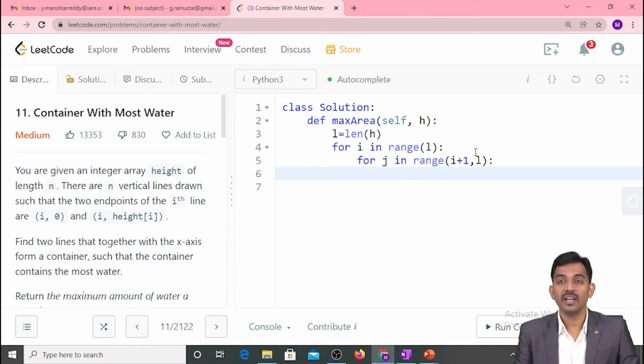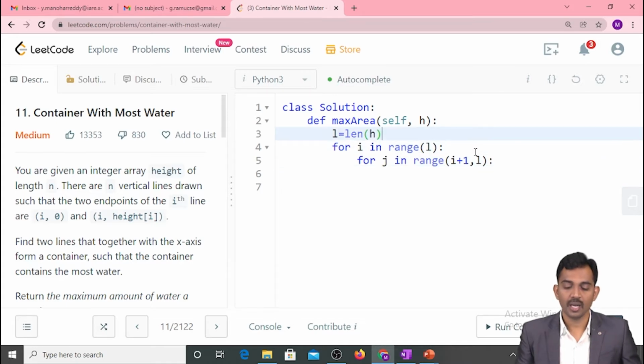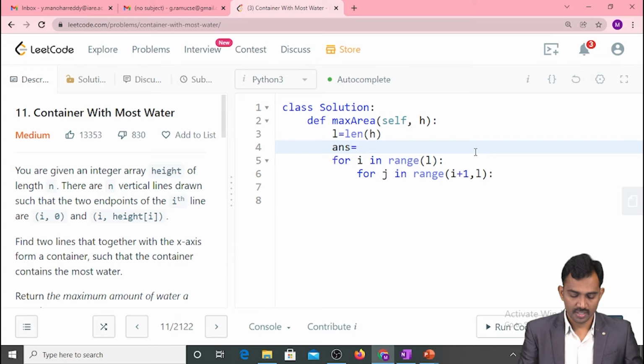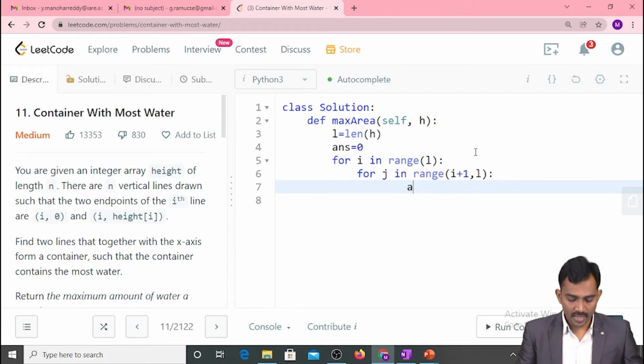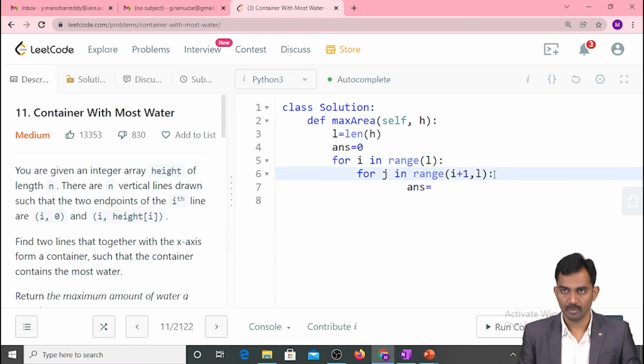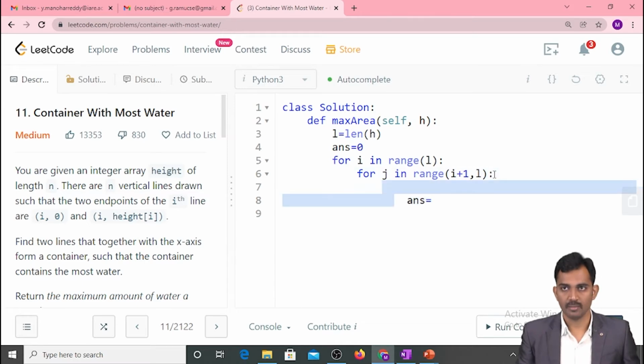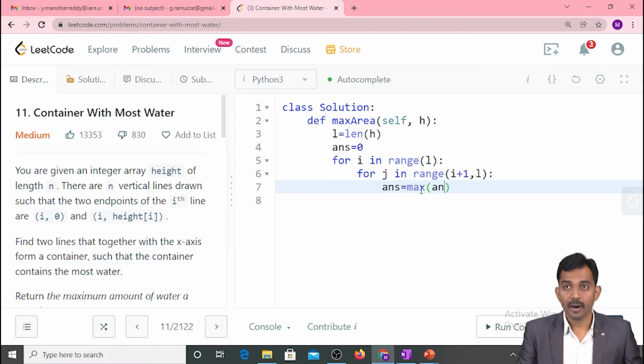And what I need to do here, initially I'm going to take my answer value as 0. Initially my answer is 0, right? Each time I need to update my answer when you get a maximum value, right? Answer equal to, right, for every time. So answer equal to, 1 minute, is there any indentation problem? Yes, it's an indentation problem. Yeah, answer equal to maximum of previous answer,